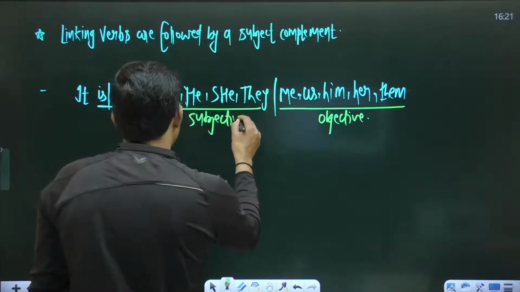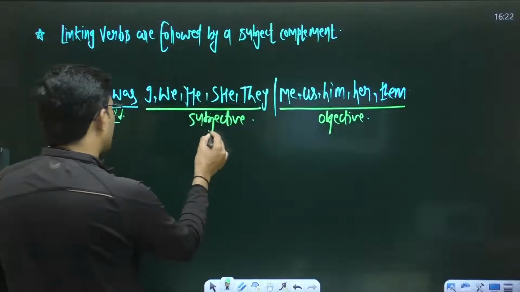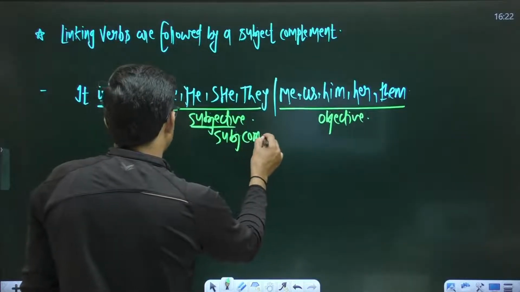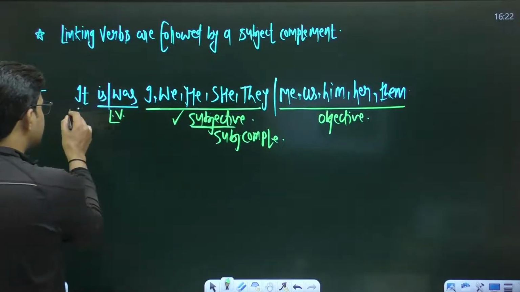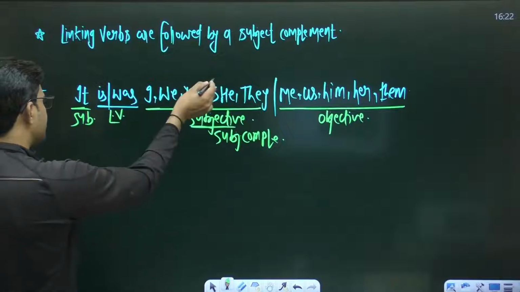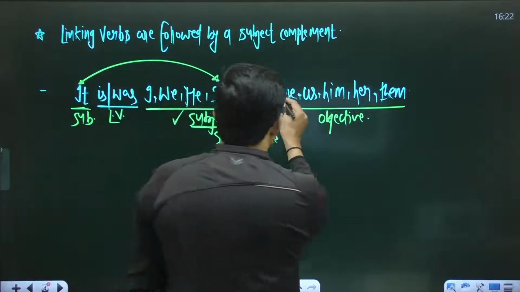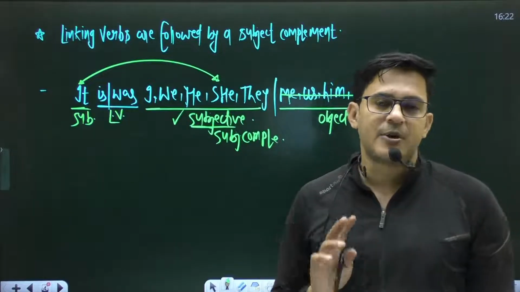Okay, the concept is what I said: linking verbs, forms of be base verb, are followed by a subject complement, and this subject complement must be of subjective case. So all these are okay. This is the subject. To complete this subject, this pronoun must be of subjective case. These pronouns of objective case will be the error part, you can say.